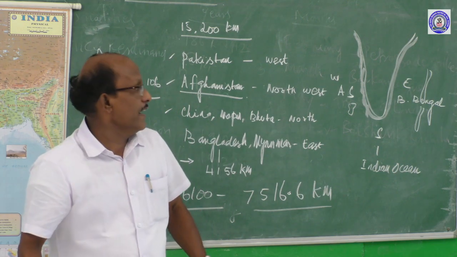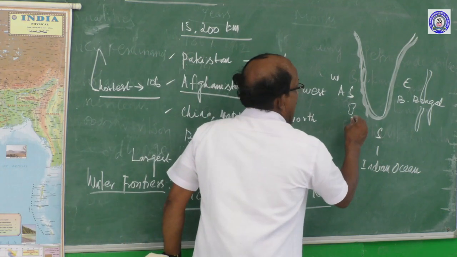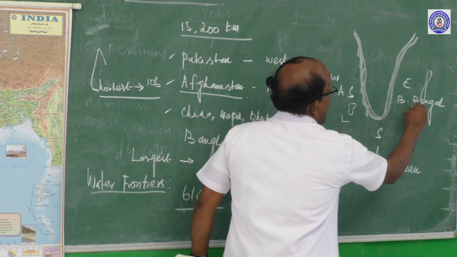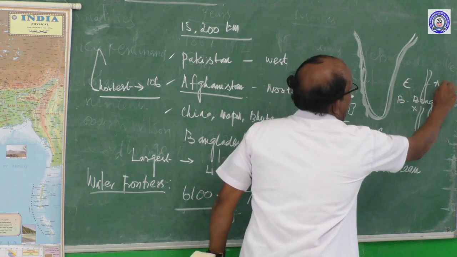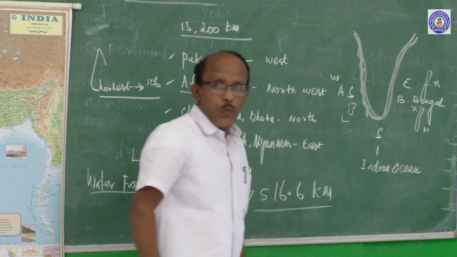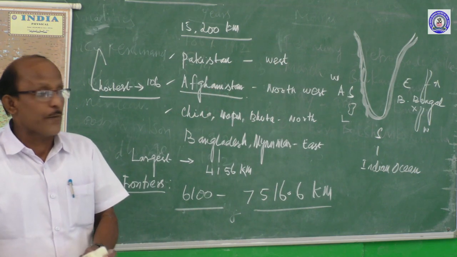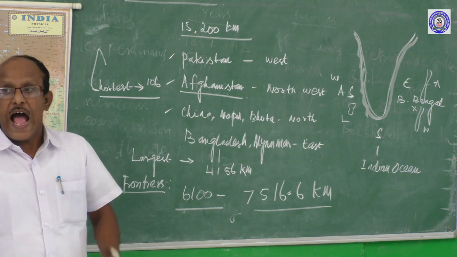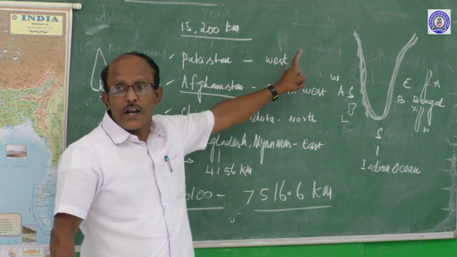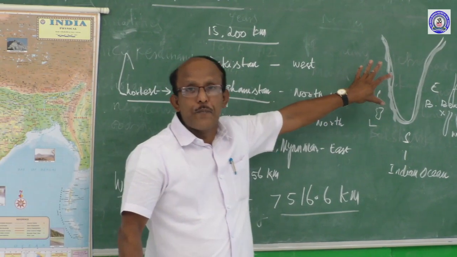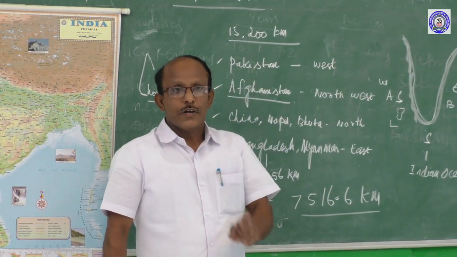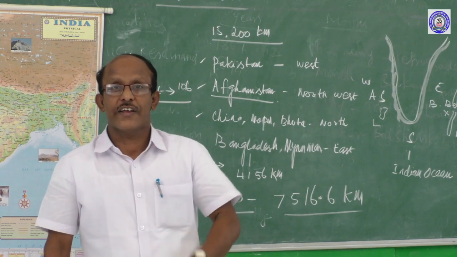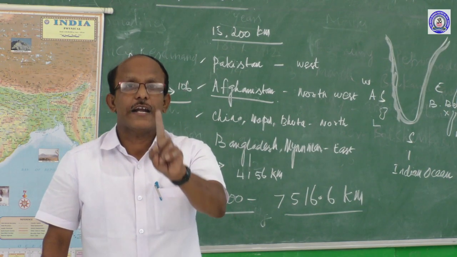The islands, that is Lakshadweep and Andaman and Nicobar Islands, the length of the coastline of these islands won't be calculated or added if they ask the total coastline of India's mainland. So, the length of the coastline of India's mainland is 6,100 kilometers.